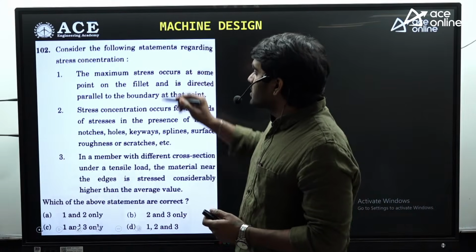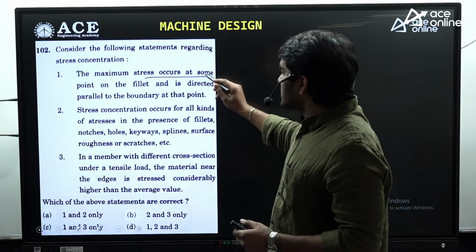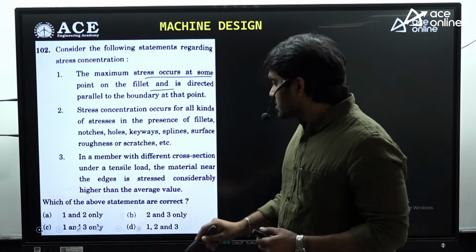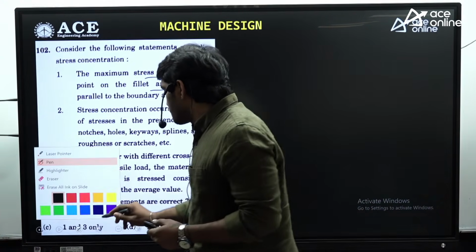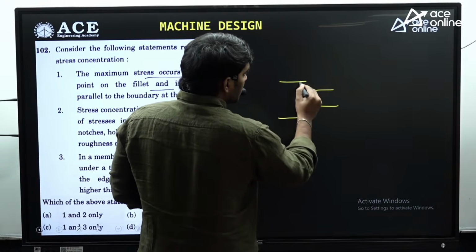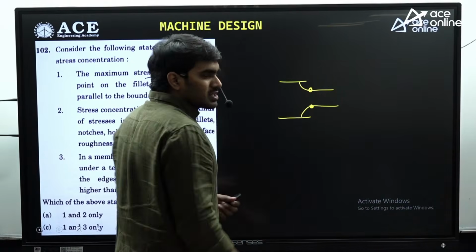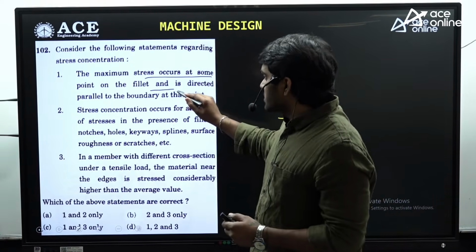Consider the following statements regarding stress concentration. Here in this case, it is said that the maximum stress occurs at some point in the fillet. Whenever we are considering a fillet, let me show you the simple case. So when we are considering a fillet, at one point on the fillet, the stress becomes maximum. The first statement which is given is right.